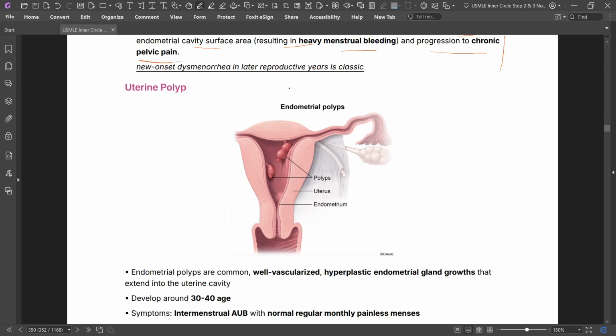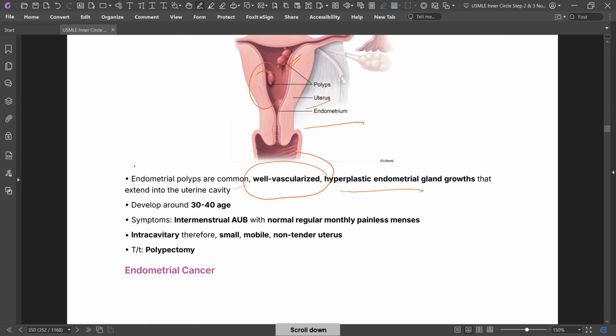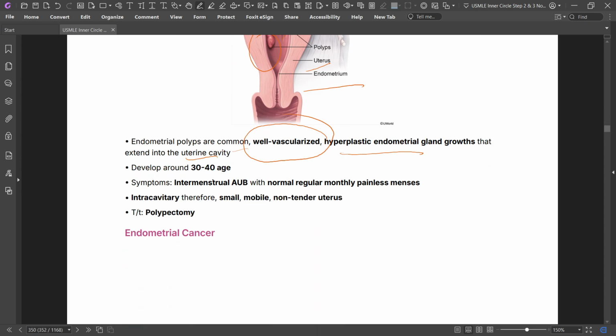This is a uterine polyp or endometrial polyp. These are the polyps, here and here. This is the uterus, and this is the endometrium. Endometrial polyps are common, well vascularized, hyperplastic endometrial glands that extend into the uterine cavity, developing around 30 to 40 years of age.